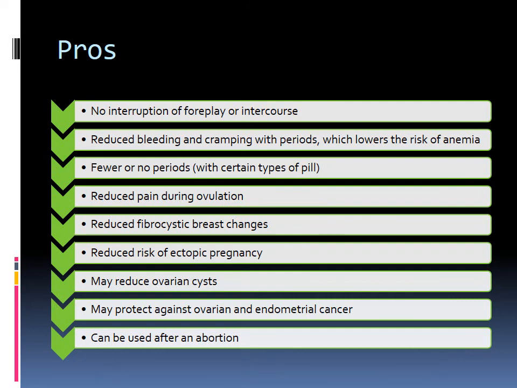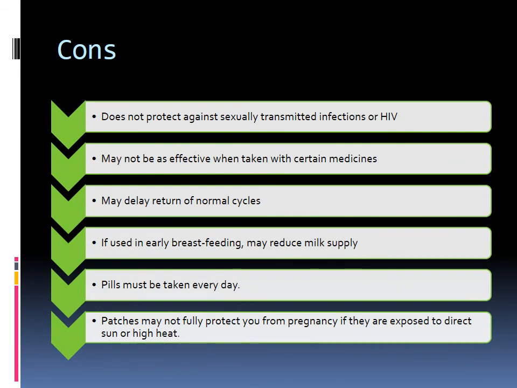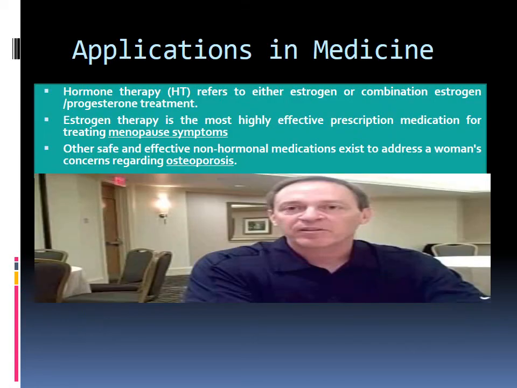Pros: no interruption of foreplay or intercourse, reduces pain during ovulation, reduces fibrosis, breast changes, may reduce ovarian cysts, can be used after abortion. Cons: does not protect against sexually transmitted infections, may not be effective when taken with certain medicines. If used in early breastfeeding, may reduce milk supply. Pills must be taken daily.